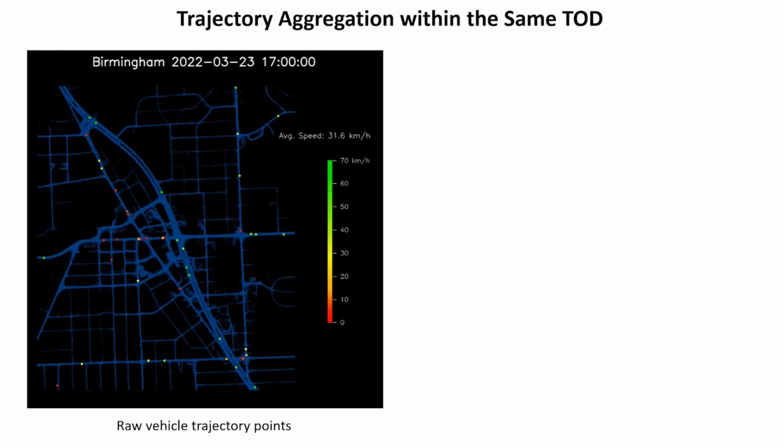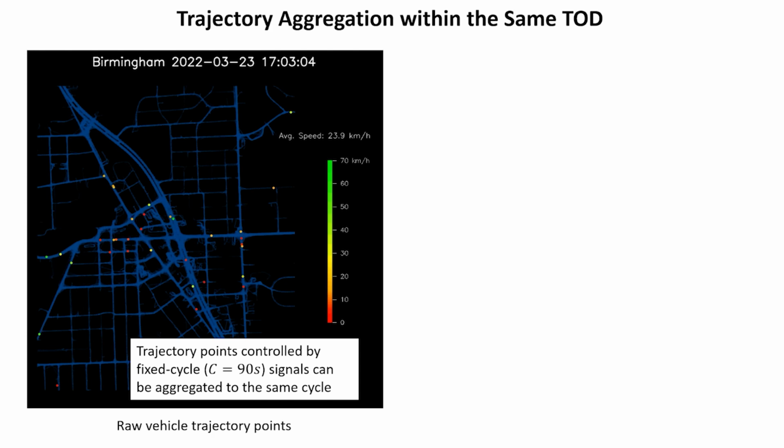Aggregation can also be applied to the visualization of the raw vehicle trajectory points. The clip on the left contains 10 minutes of vehicle travel from 5 p.m. to 5:10 p.m. on a typical workday. When the traffic network is controlled by a fixed cycle, the trajectory points can be aggregated to the same cycle.